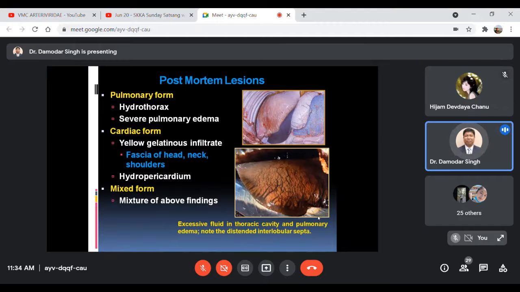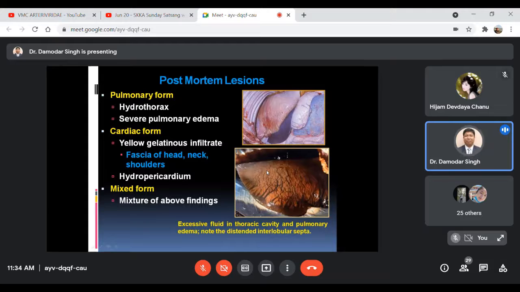Then coming to pathology, post-mortem findings. In case of the acute pulmonary form, that means the cough, there will be hydrothorax and severe pulmonary edema. In case of the cardiac form, a yellowish gelatinous type of exudate may be found in the fascia of the head, neck, and shoulders, as well as hydropericardium.